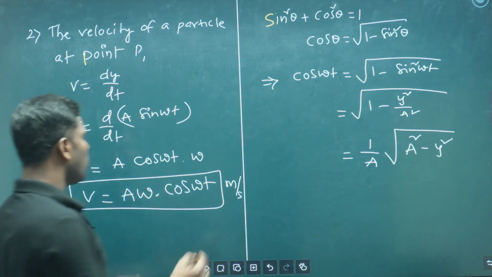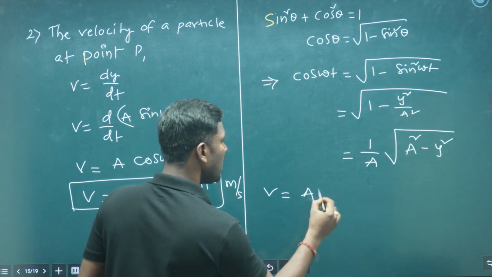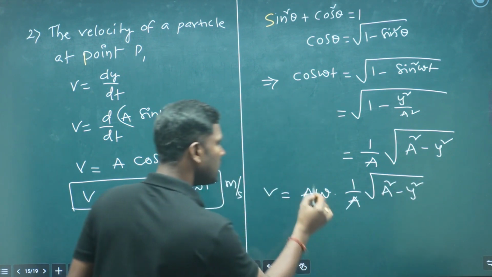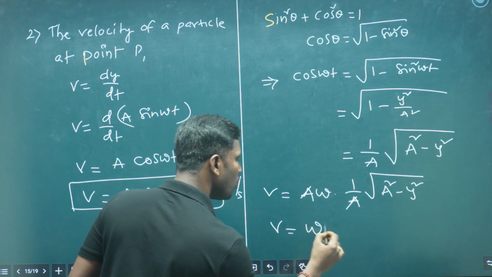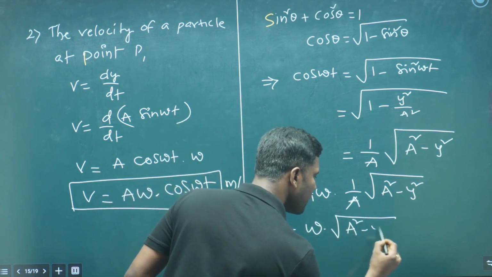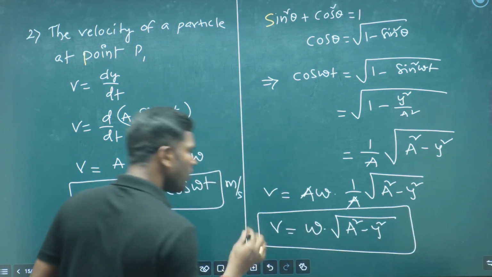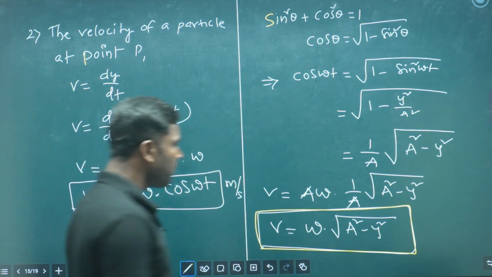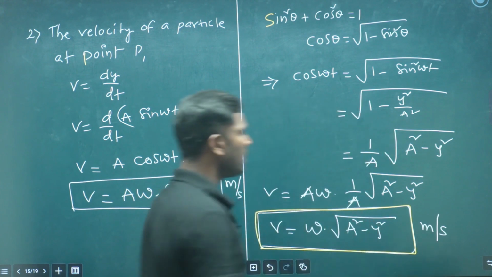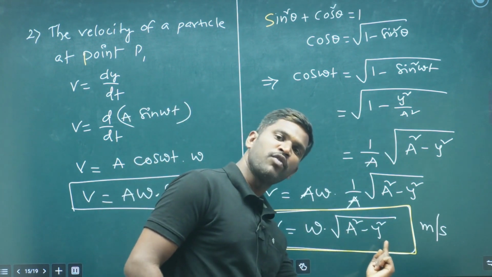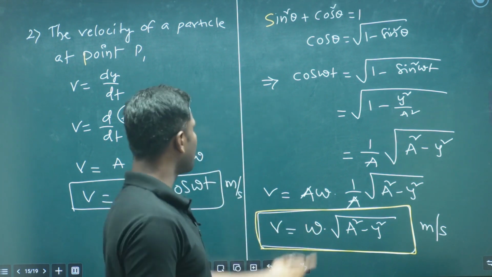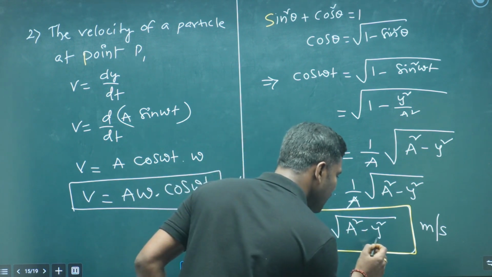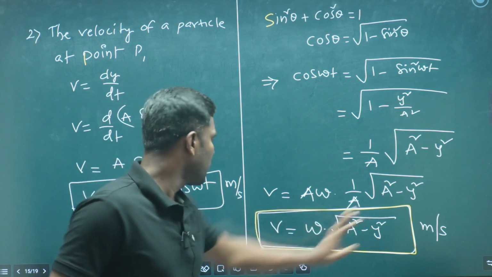Clear? So substituting this cos omega t, v equals a omega into 1 by a square root of a square minus y square. A will get cancelled. Velocity equals omega times square root of a square minus y square. This could be the formula for the velocity of a particle at a given point P, in meter per second. At any point, the displacement at that point, of course, we know omega is the constant in this case. So it is like uniform circular motion where omega is constant. So if we know the displacement at that position, we can find out the velocity at this particular displacement.